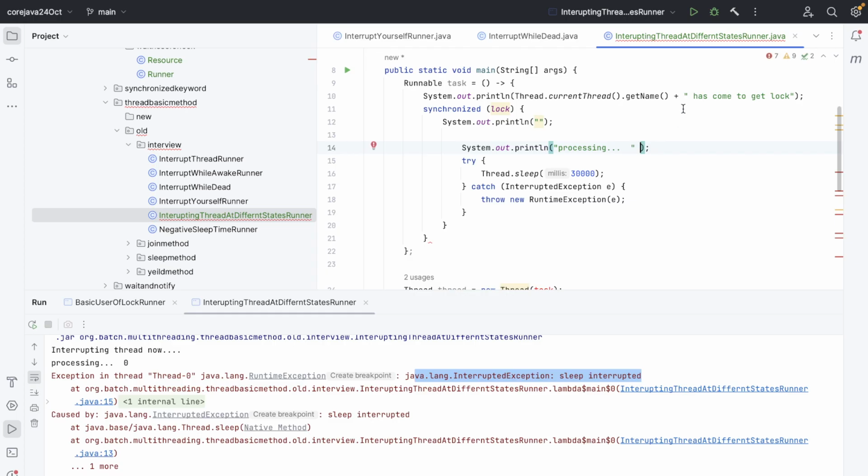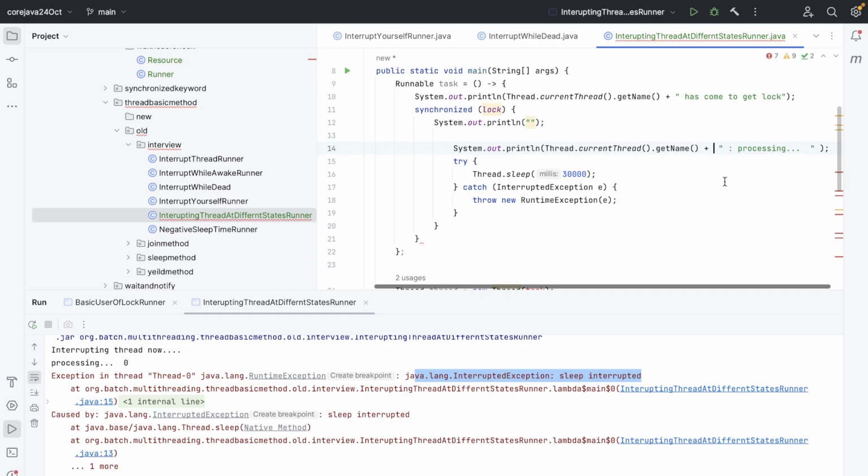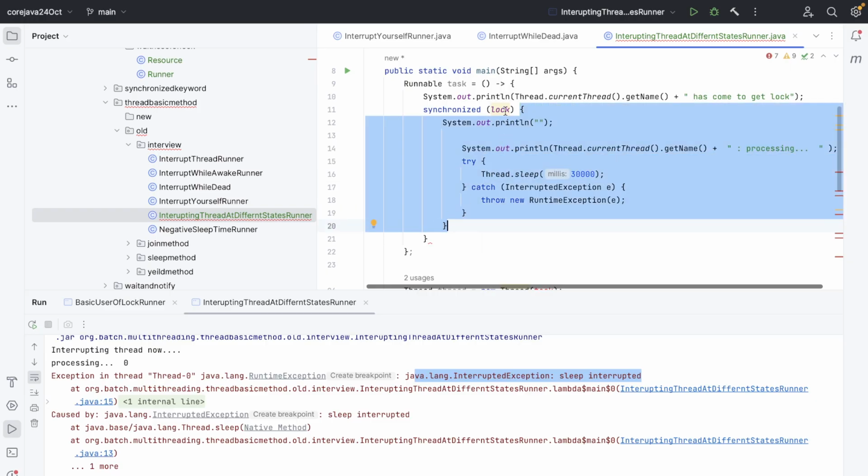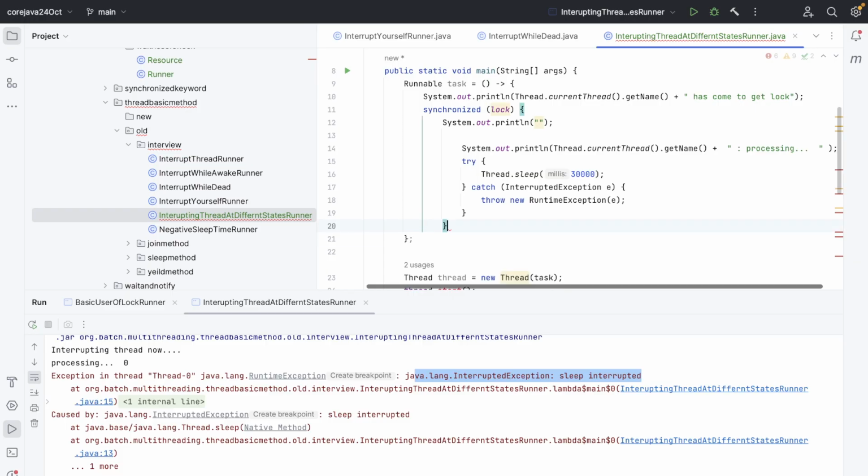But who's processing? This thread is processing. We need to make sure that this thread is processing is printed, not twice, only once. Cool, visible? Is this example clear? Try, catch, and synchronized don't require this.